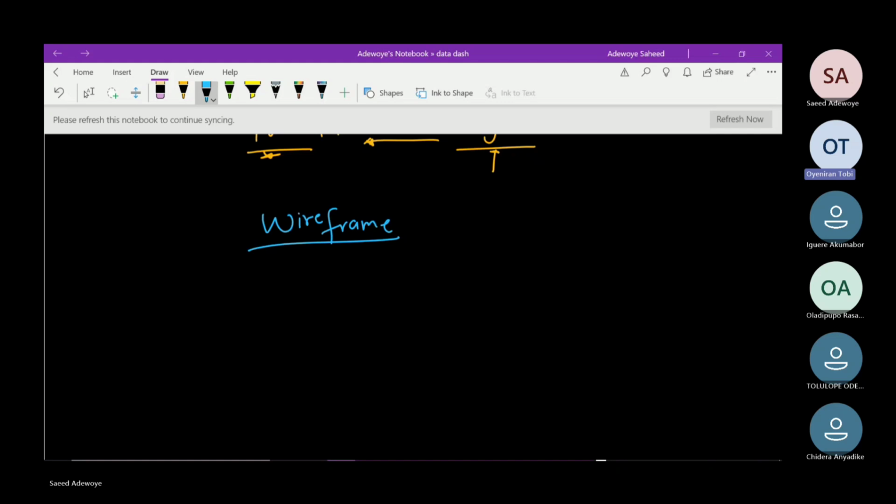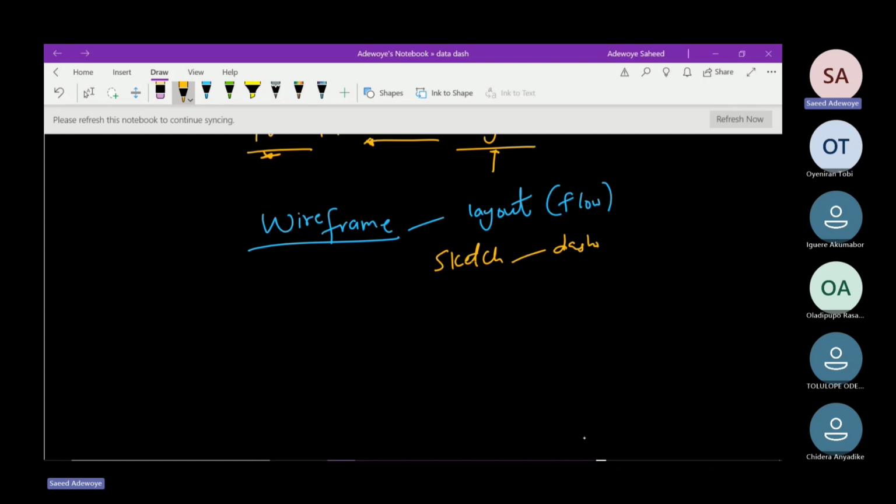Okay, I want to try. I don't really know much about it, but give it a try, please. It's like a layout of the flow of our reports on the Power BI dashboard. Totally correct, just the layout, a rough sketch. So not the real dashboard, but just the flow, how it will go, the individual flow of the dashboard itself, not the real dashboard itself.